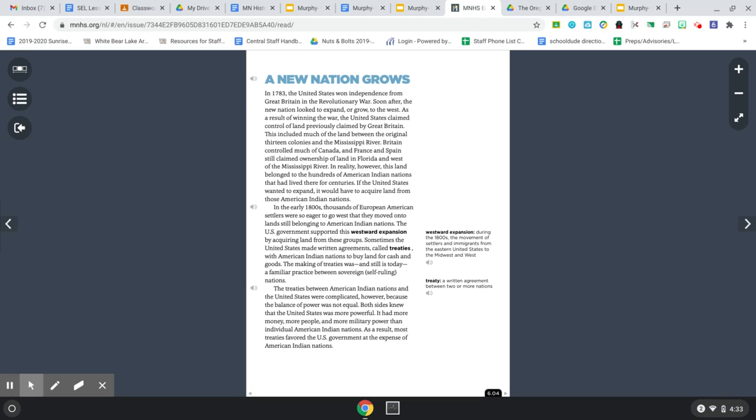The treaties between American Indian nations and the United States were complicated, however, because the balance of power was not equal. Both sides knew the United States was more powerful. It had more money, more people, and more military power than individual American Indian nations. As a result, most treaties favored the U.S. government at the expense of American Indian nations.